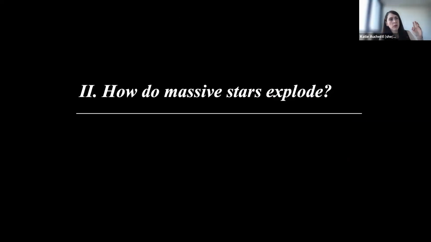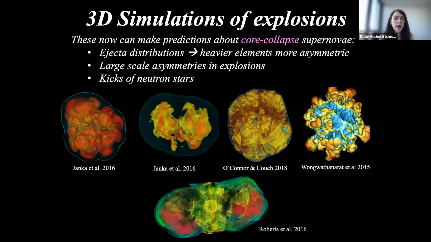And so now we've considered essentially what the masses of the stars are that actually produce these supernova explosions. You're probably thinking the next question that comes to mind is, well, how do these massive stars actually explode, right? How do we actually get what we observed? And so we're now at a really great point in terms of studying supernovae because 3D simulations of this violent event are getting to the point that one can actually make a massive star explode. But more importantly, they can start to make predictions of observables that we can actually test. And so, for example, they are predicting that there are large-scale asymmetries in the ejected metal distributions of these supernova explosions.